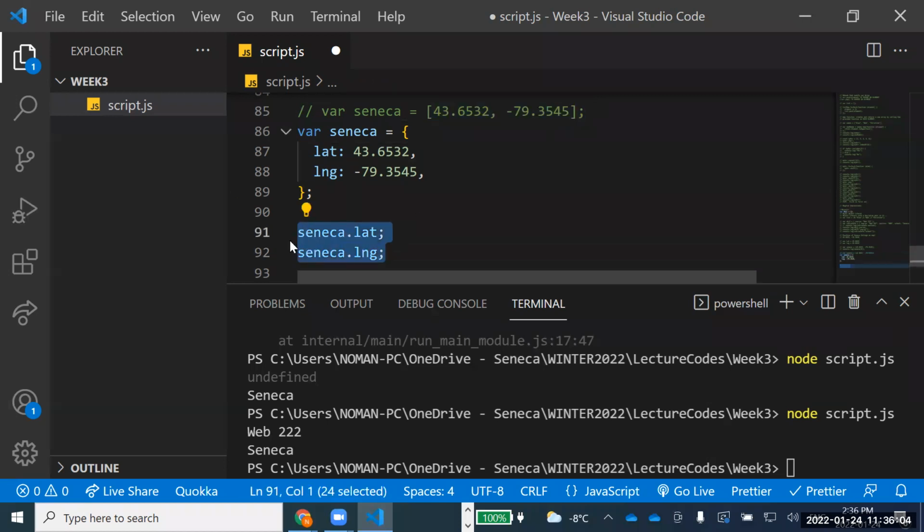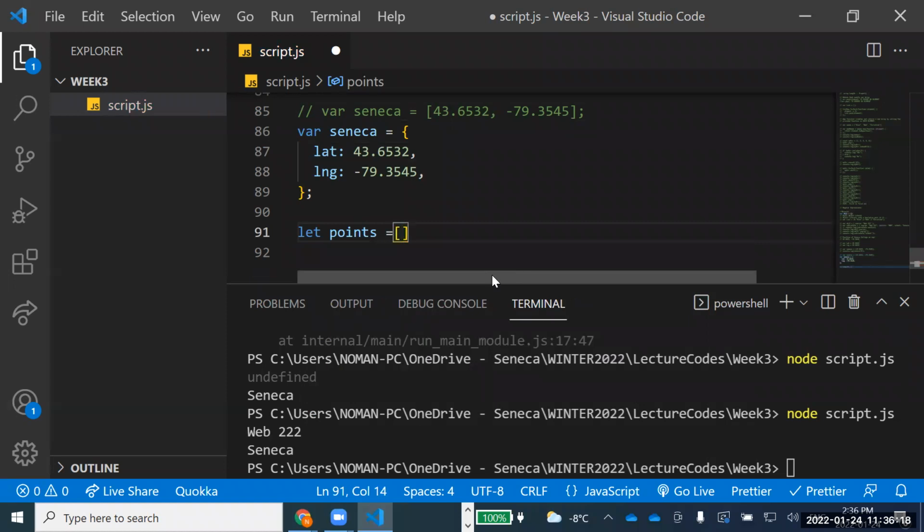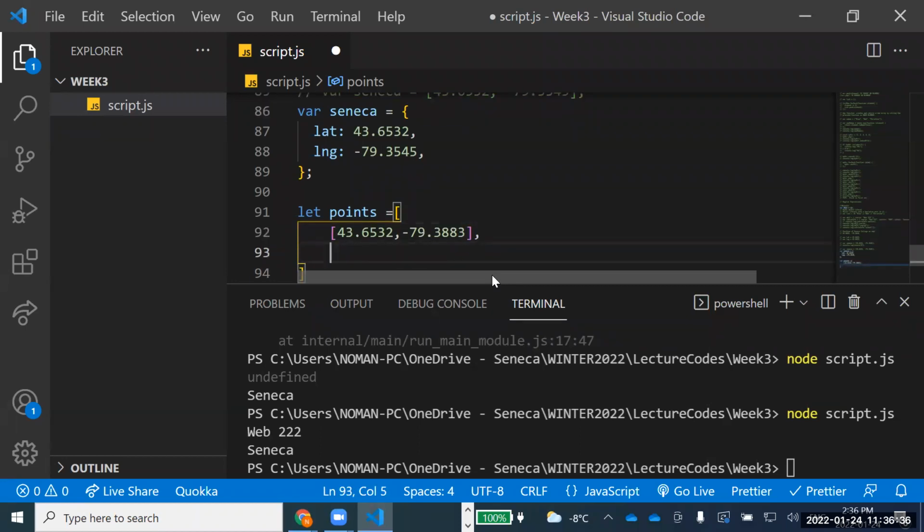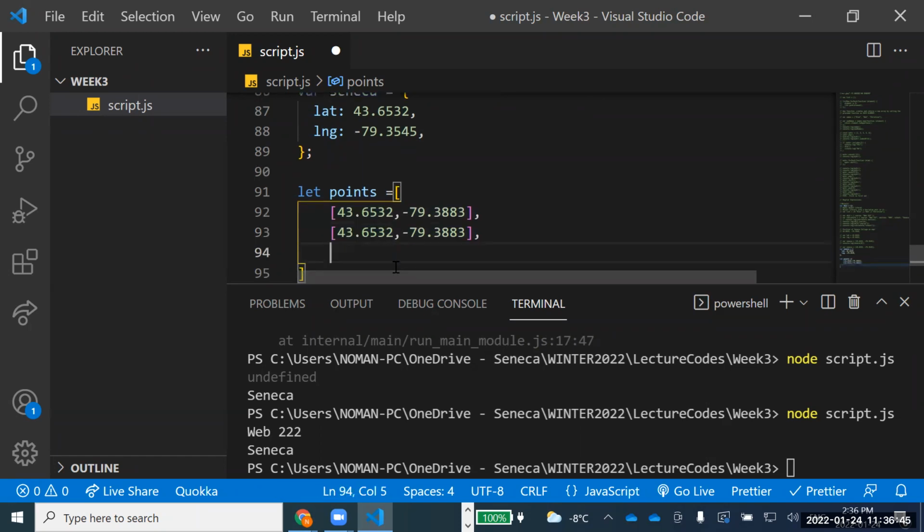Okay, now think about the situation, because its importance will also be known. Think what if we have large data. So for example, there is a data points variable, and you want to collect multiple values. I say that the first point is, for example, 43.6532. I'm talking about an array situation right now. And minus 79.3832, whatever. There is one value, and then comma. So an array can have other arrays inside it. So I can just copy and paste this one, and that's where I want to take all of you.